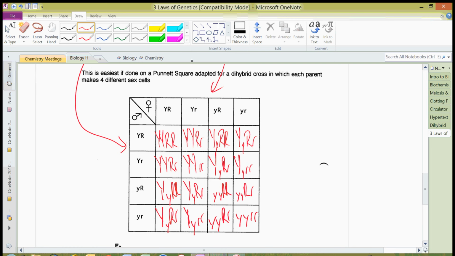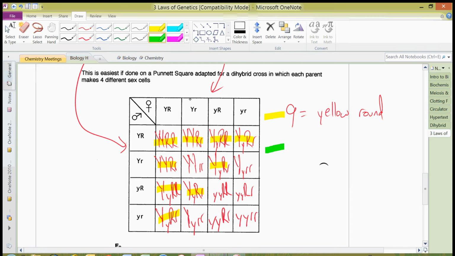Okay, so what I'm going to do is first count out all the yellow round ones, and I'm going to highlight those in yellow. So these will be individuals that have a big Y and a big R. So I'm just going to go through looking for big Y, big R's, and highlight those. And so what I come up with here, if we count 1, 2, 3, 4, 5, 6, 7, 8, 9, are the round yellow plants.